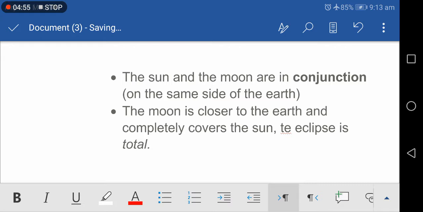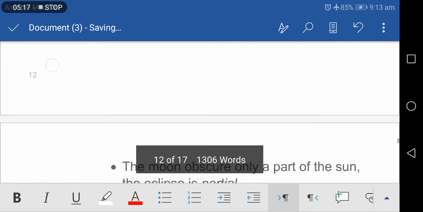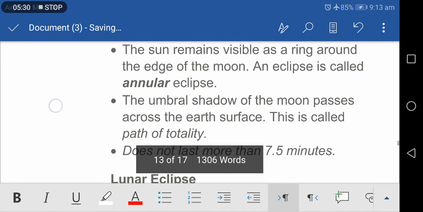When the moon is closer to the earth and completely covers the sun, the eclipse is total. If the moon obscures only a part of the sun, the eclipse is partial. When the apparent diameter of the moon is smaller, the sun remains visible as a ring around the edge of the moon. Such an eclipse is called an annular eclipse. In a total solar eclipse, the umbral shadow of the moon passes across the earth's surface. This is called the path of totality.